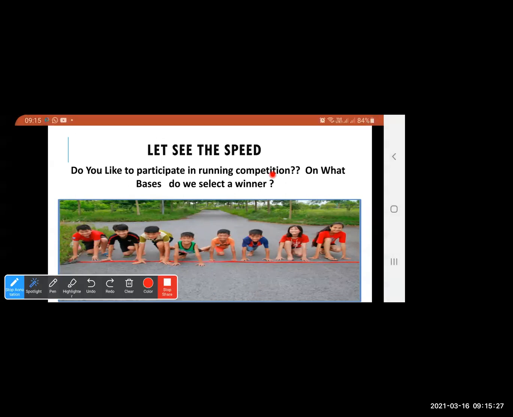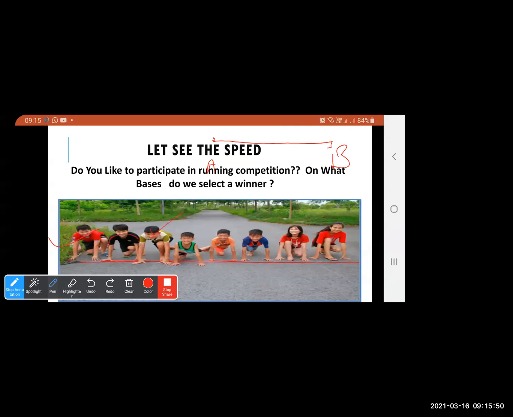I'll give you one example. See, all these children are going to have a running competition of 200 meters. The distance is fixed. They have to travel from point A to B. Whoever reaches first will be the winner. You all know this.